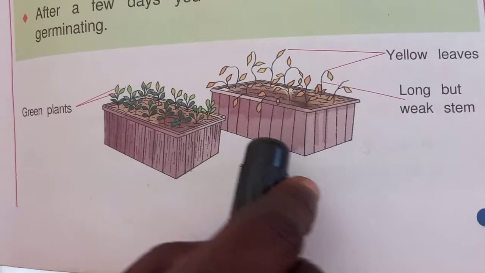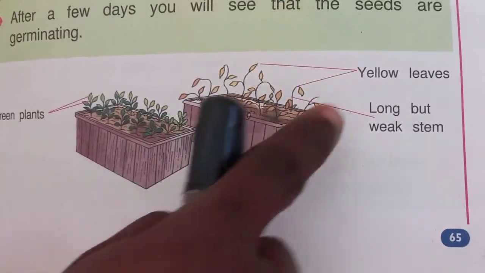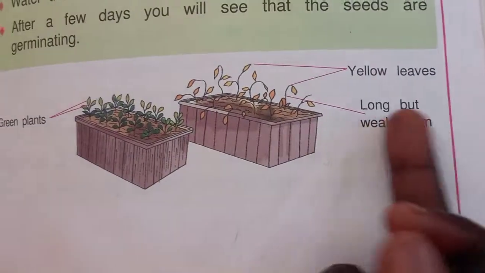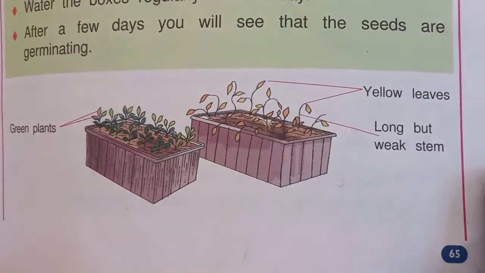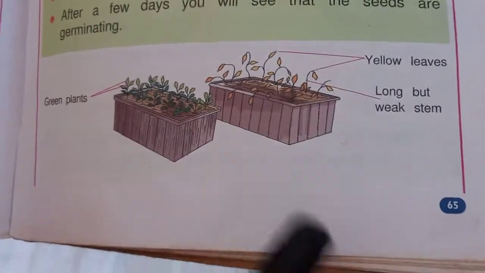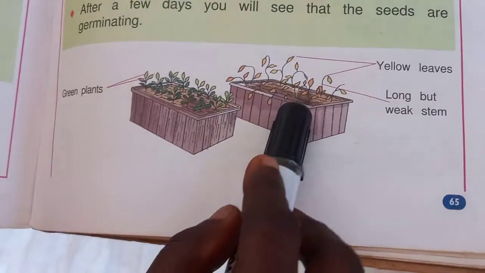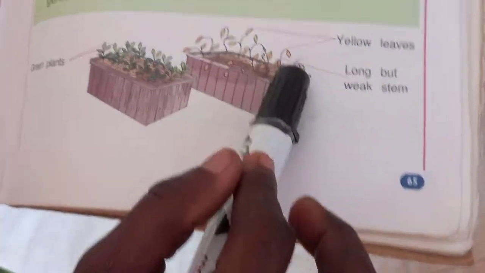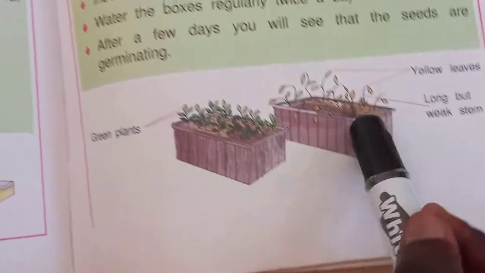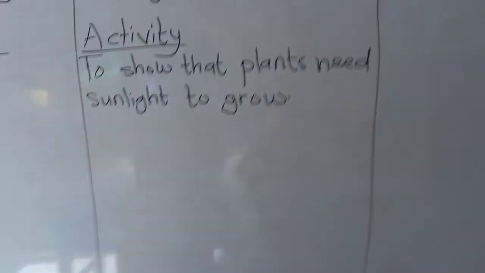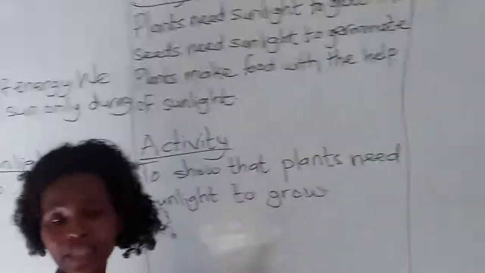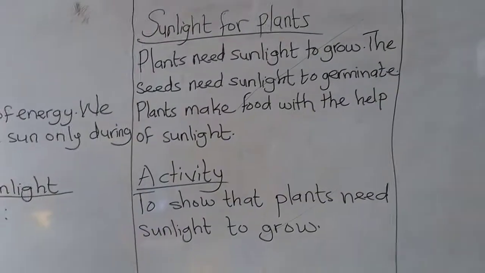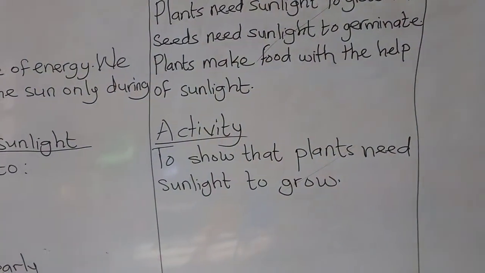What about this one? Look at what it has become. It has yellow leaves, and a long but weak stem. It has become weak because it was placed in darkness, where there is no light. So this tells us that plants also need sunlight to grow.